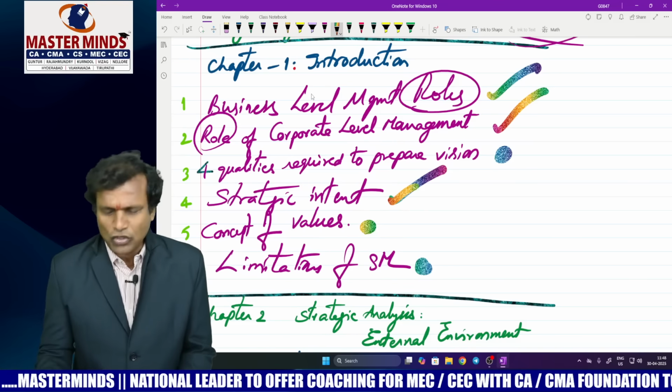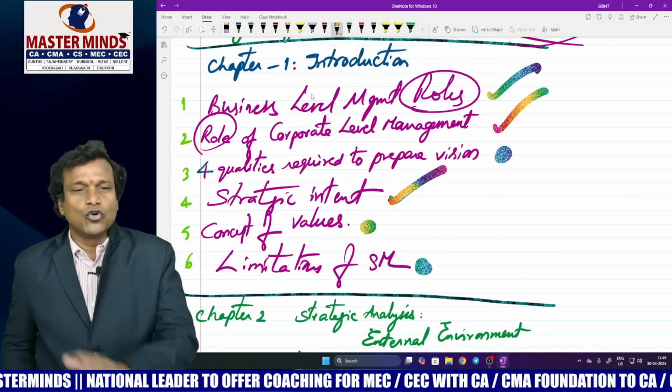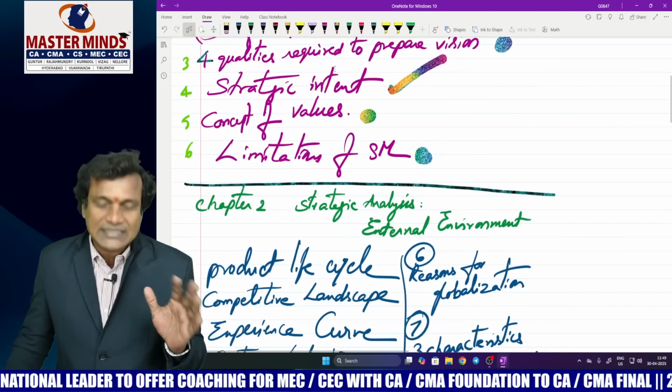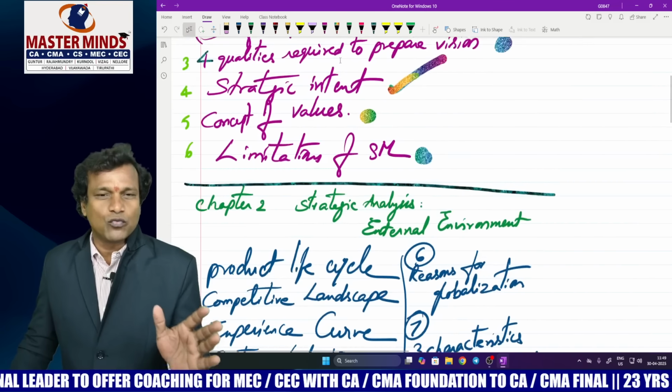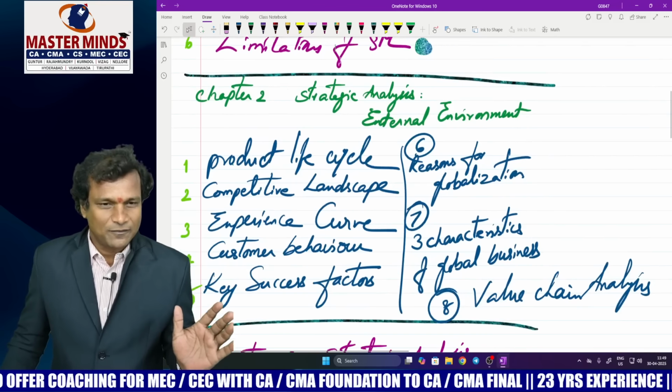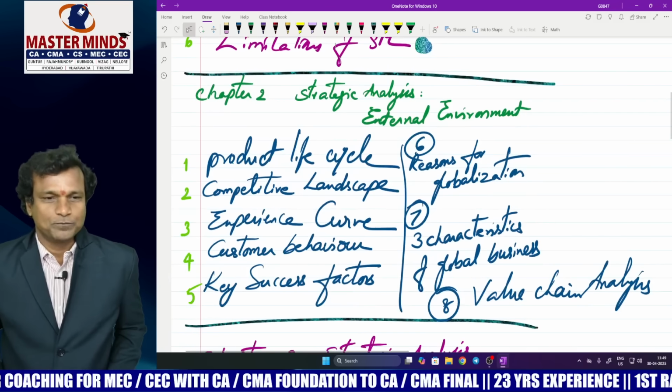The rest of the topics, they have a very good chance. Don't leave these half a dozen topics, just 6 topics. I have selected only 6 topics from chapter 1. Be good with them. Rest of the topics, if you have time, go after them. Right now, come to the chapter number 2.